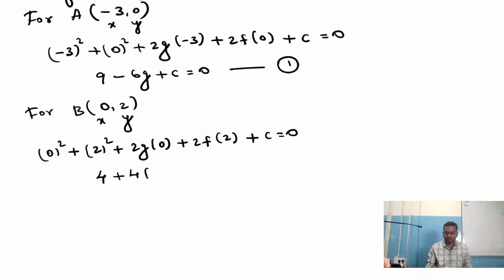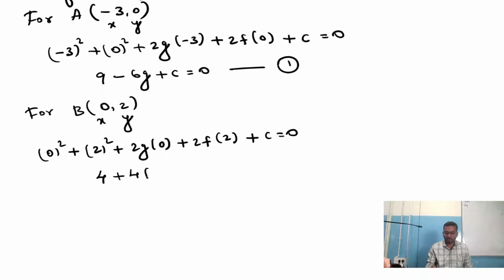Substitute in x² + y² + 2gx + 2fy + c = 0. 0 square, 0, leave it. Minus 3 square is 9. 2g into 0, 0, leave it. Plus into minus is minus, 2 threes are 6, 6 into f, 6f. Plus c equals 0.